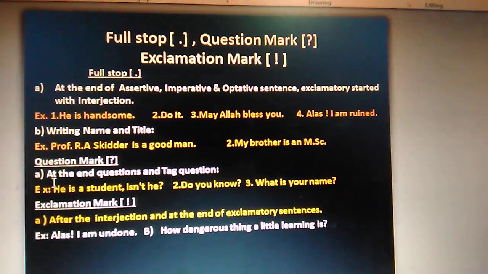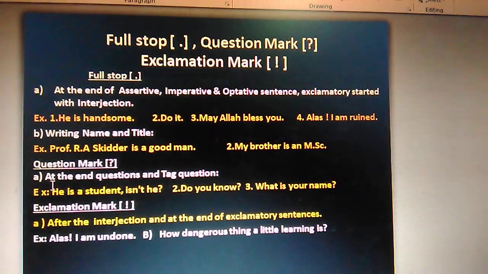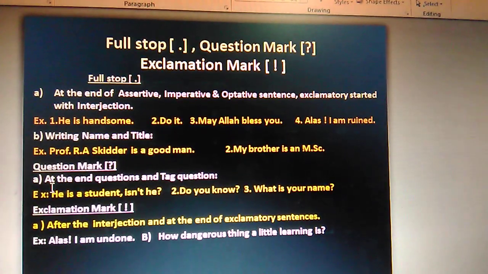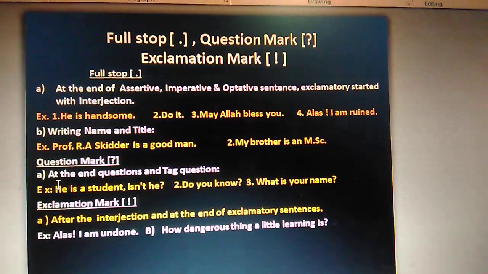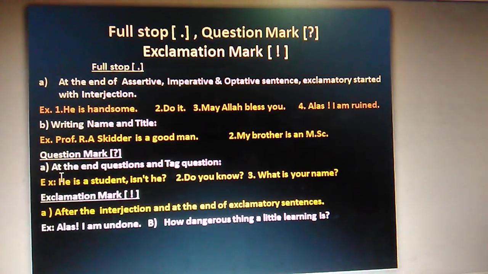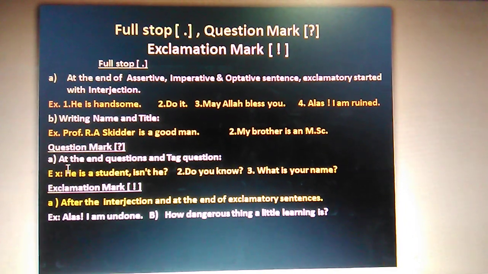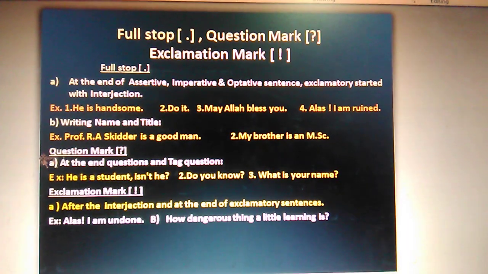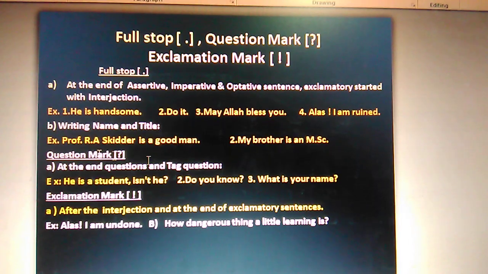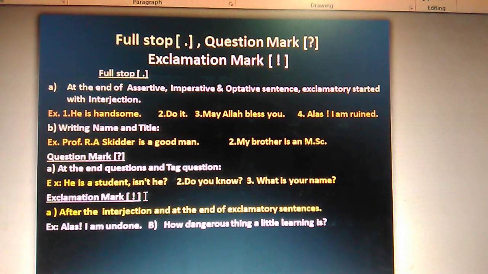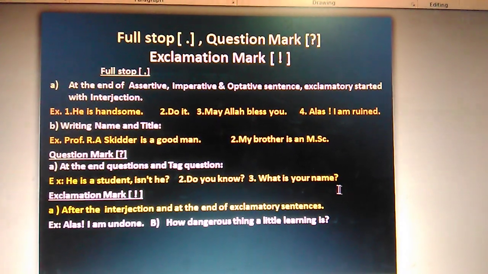Then the question mark. You know the two types of question. One is yes, no. Another one is WH. So after the yes, no and WH question, we must put the question mark. There is another question. This is called tag question. After the tag, we must put sign of interrogation or question mark. He is a student, isn't he? Do you know? What is your name?